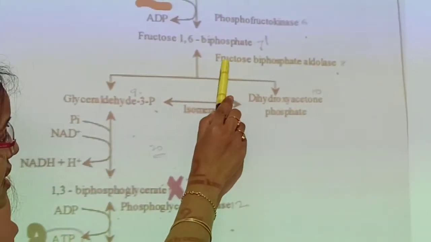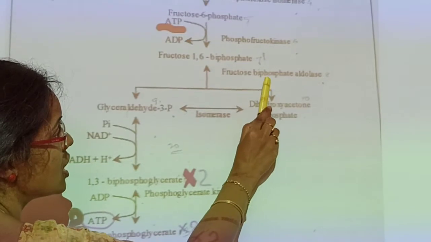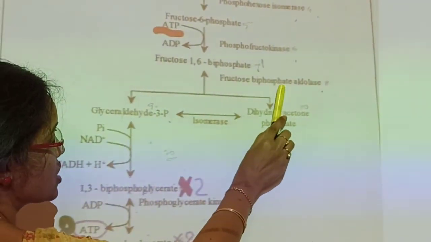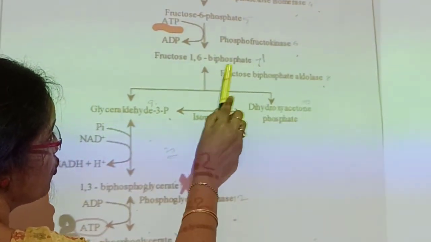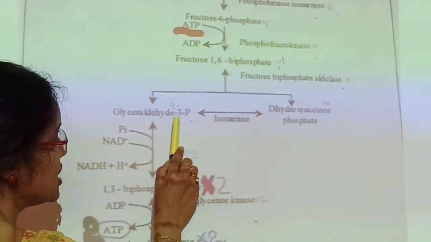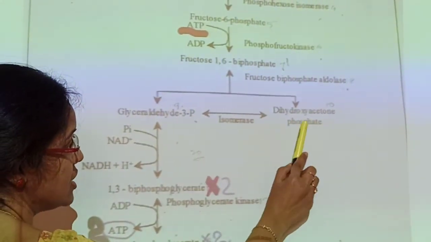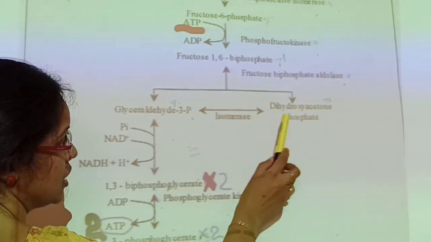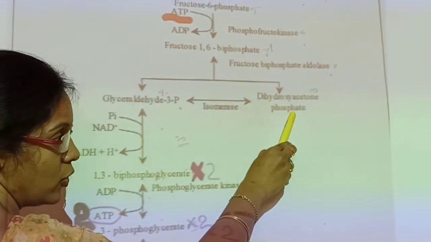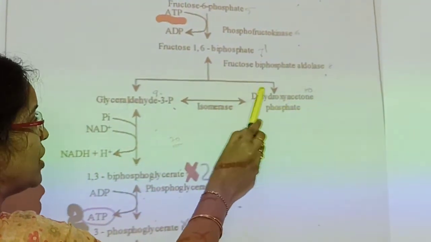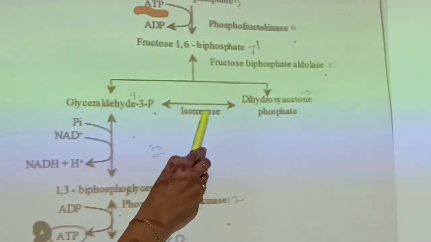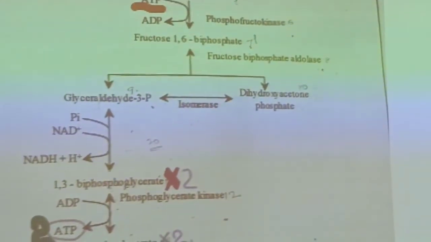This cleavage is done by the enzyme fructose bisphosphate aldolase, which cleaves fructose 1,6 bisphosphate into glyceraldehyde 3-phosphate and dihydroxyacetone phosphate. Dihydroxyacetone phosphate has no role in glycolysis, so it will be immediately converted into glyceraldehyde 3-phosphate in the presence of an isomerase enzyme.